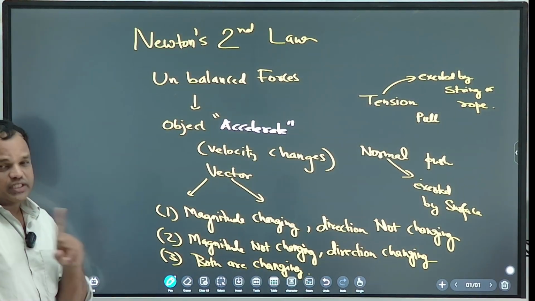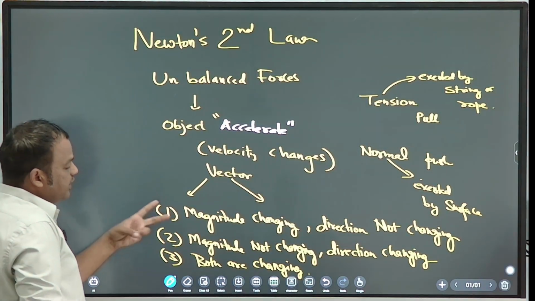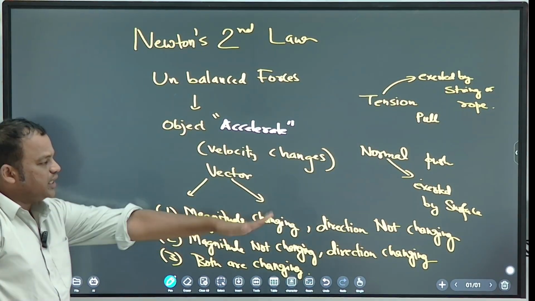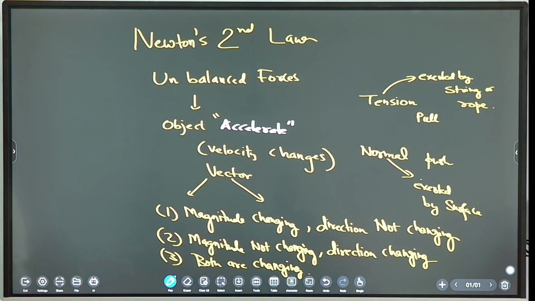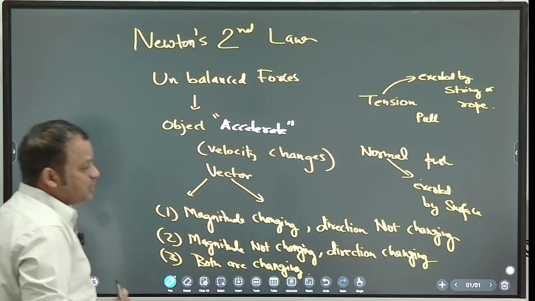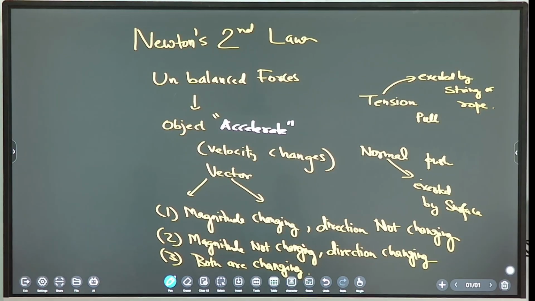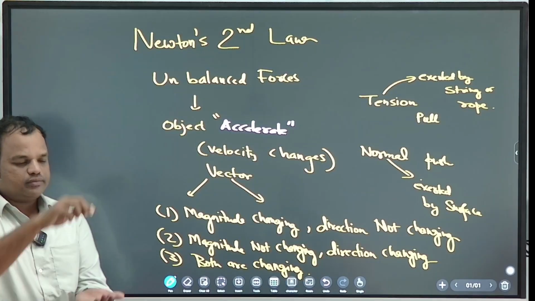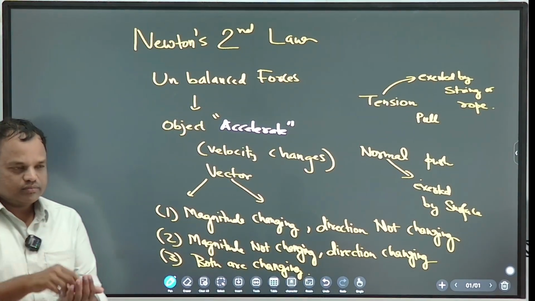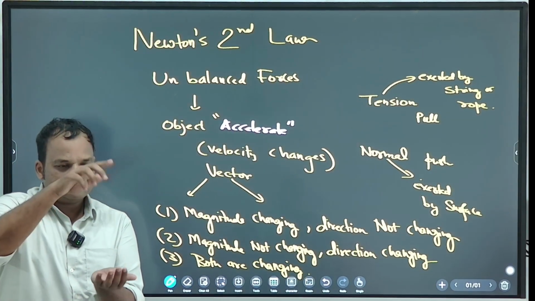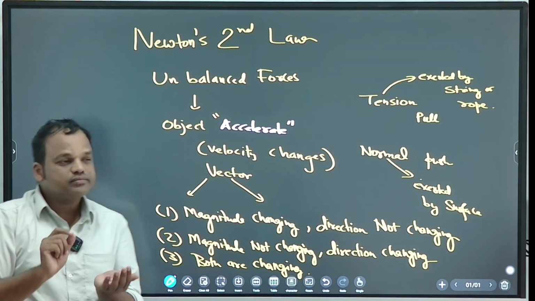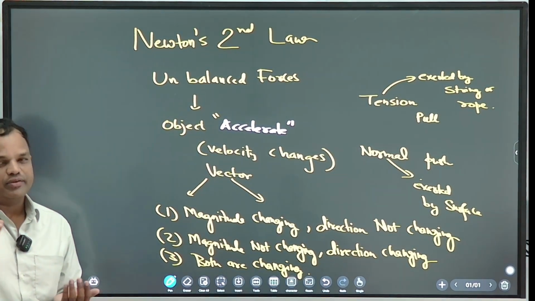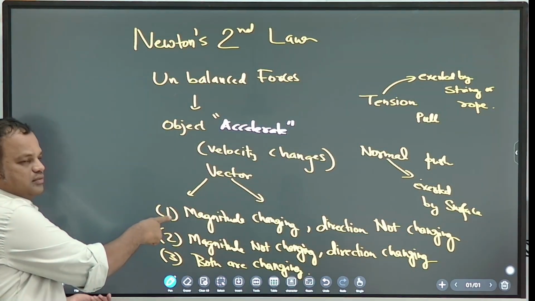Velocity changing means acceleration is there. Three meanings are there. Magnitude changing, direction not changing. Give some example. Like for example, this object, if I release it, what is the direction of motion? Downward. So always it is going downward. But speed? Increasing. Very good. Speed increasing. So that is first.